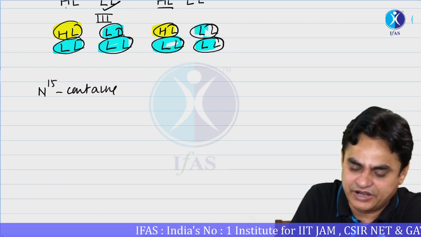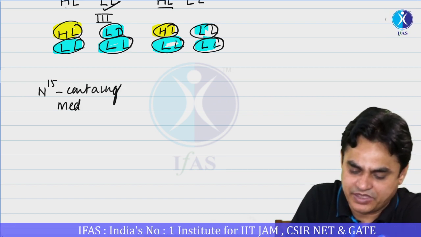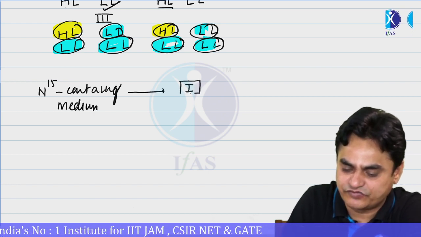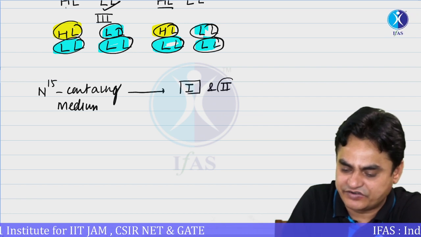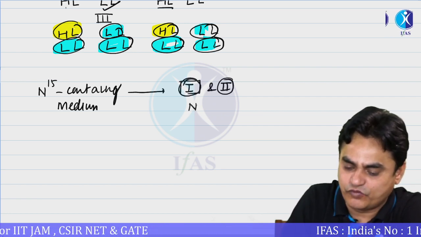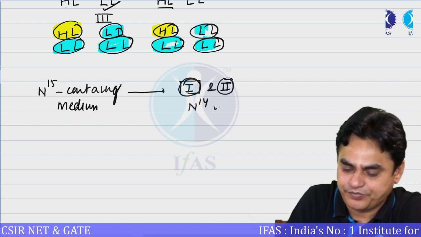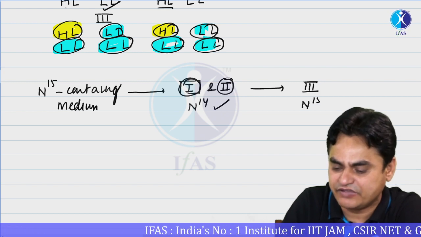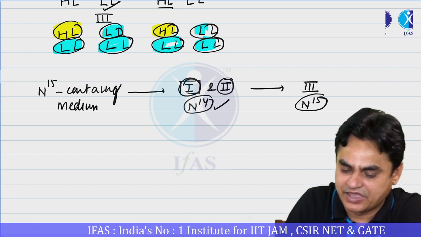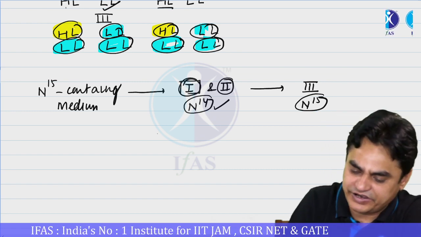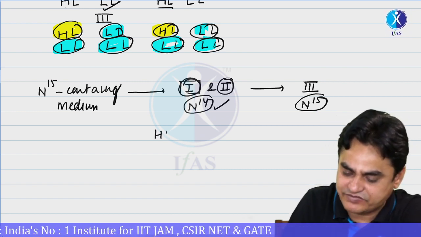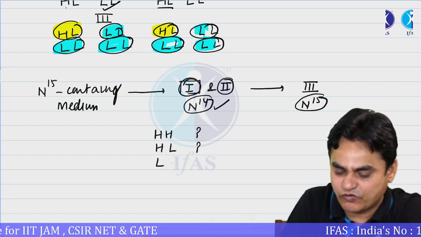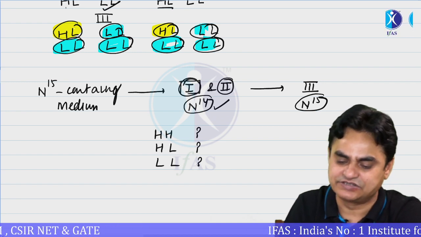They were originally maintained on N15 containing medium, and for the first and second generations they were transferred to N14 containing medium, and for the third generation they were again provided with an N15 containing medium. In this scenario, try to find out the number of heavy strands, the number of heavy-light strands, and the number of light strands.